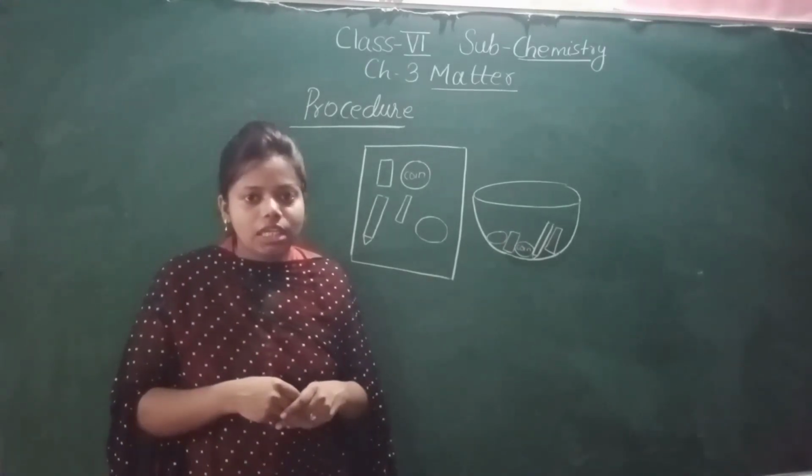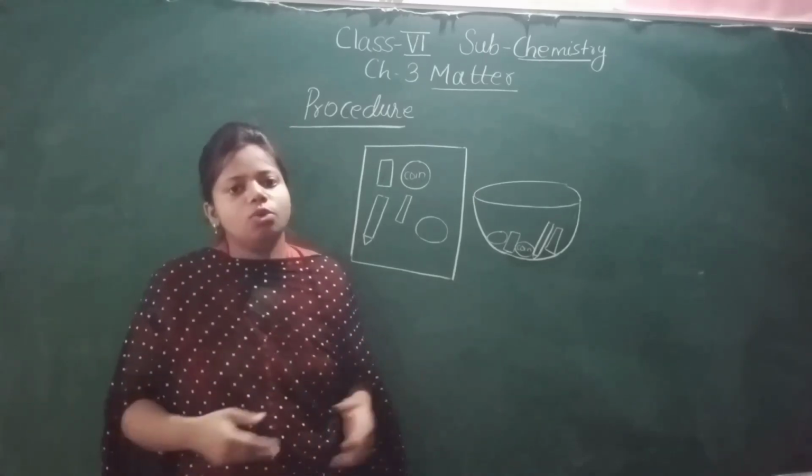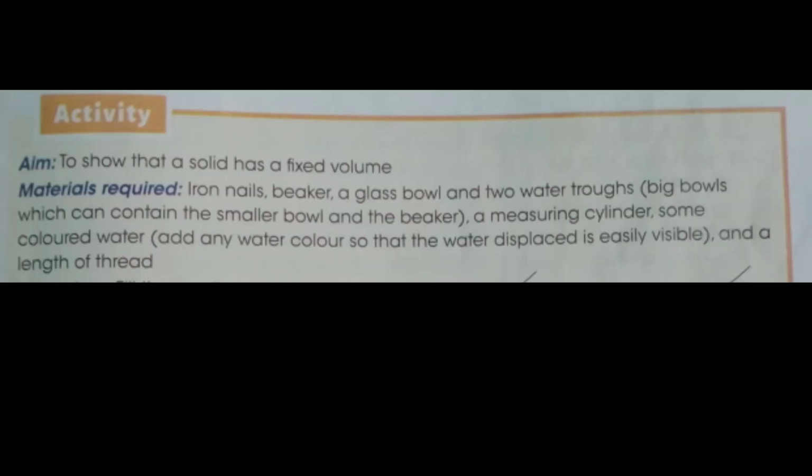So one more activity is there, and after that I'll complete today's class. Let me do that activity also. Aim: to show that a solid has a fixed volume. Materials required: iron nails, a beaker, a glass ball, and two water troughs, big bowls which can contain the smaller bowl and the beaker, a measuring cylinder, some colored water. Add any watercolor so that the water displaced is easily visible, and a length of thread.